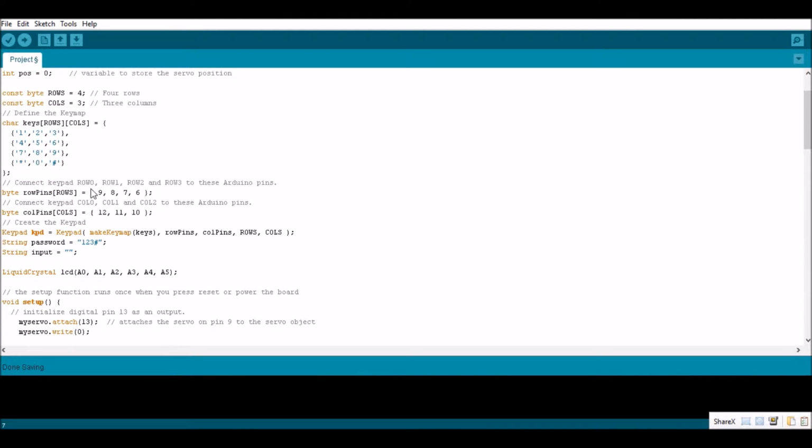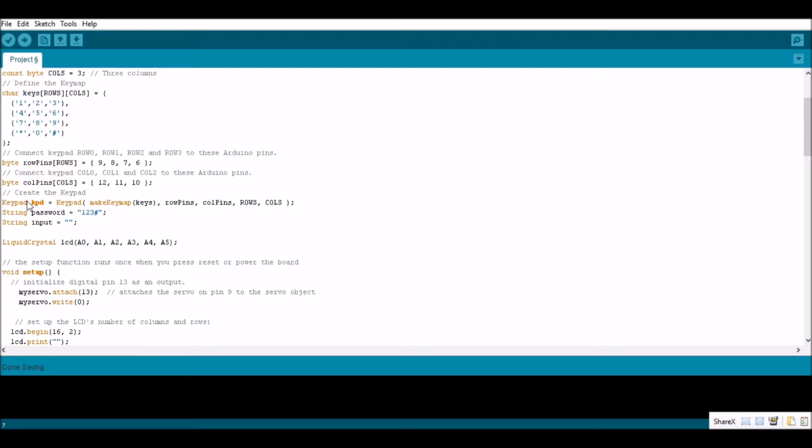Next, we mapped the pins on the Arduino with the rows and columns of the keypad. And then we call the function keypad, which takes these inputs to initialize the keypad and be recognized by the Arduino. Next, we set a default password so that I can enter and open the lock. And here's the input, and it is what the user writes on the keypad.